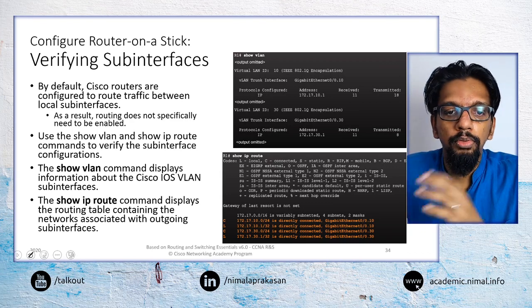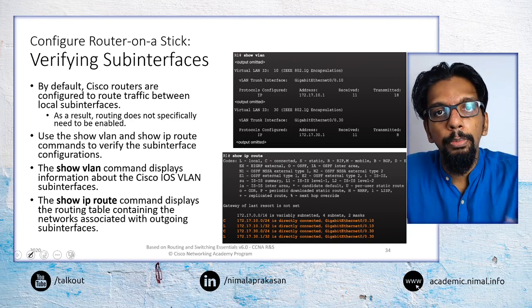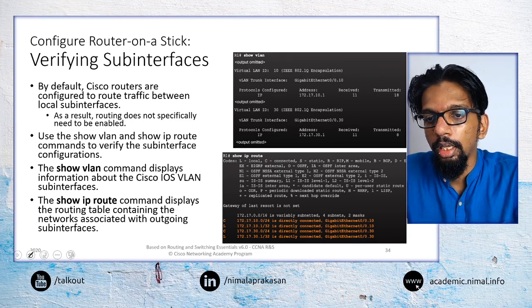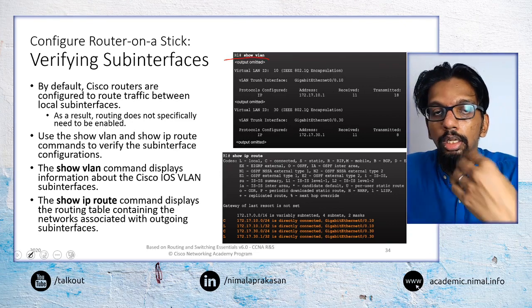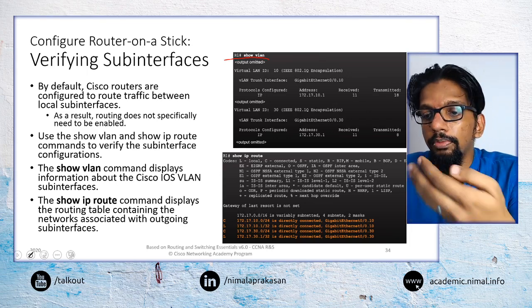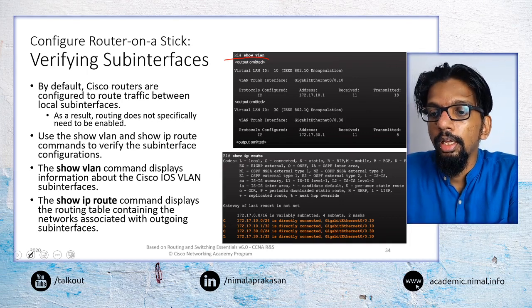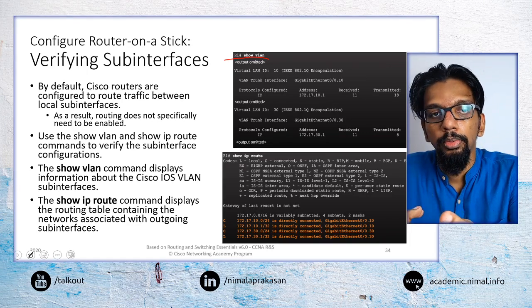So once you have configured router on a stick, you can go and verify if the sub interfaces are configured correctly. You can do a show VLAN command to see if the sub interfaces are associated with the correct VLAN.